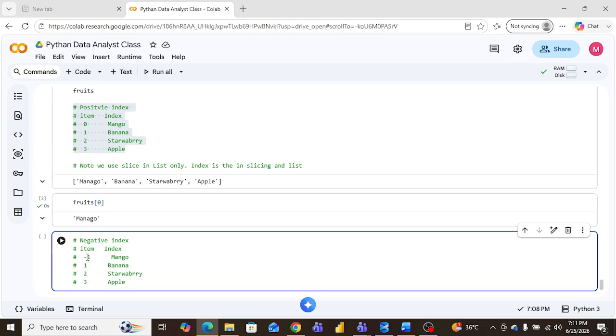What does -1 mean? It is like a reverse. -1 means apple, am I right? And -2 is strawberry, and -3 is banana, and -4 is mangoes, right?